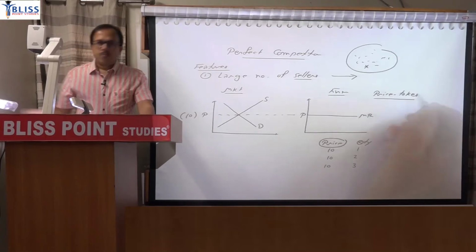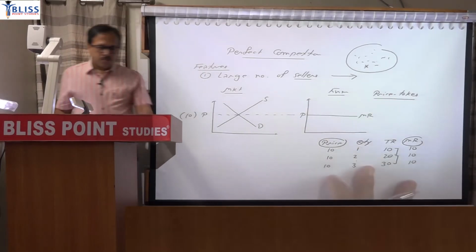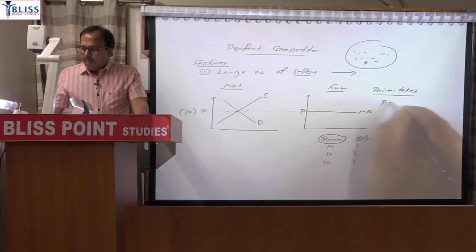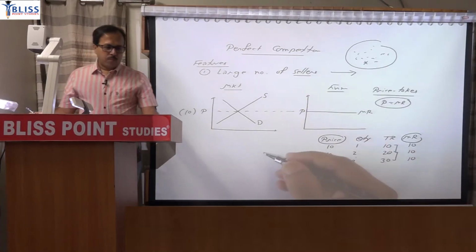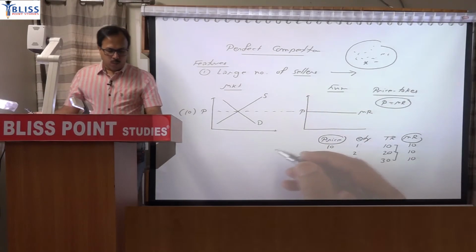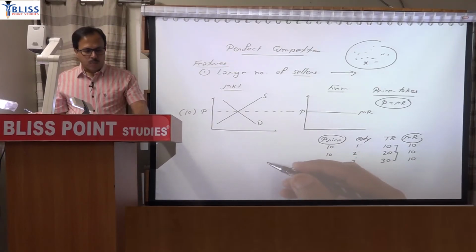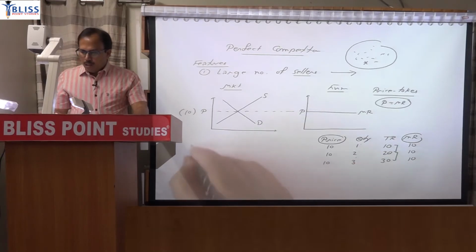Underline the words, firm acts as price taker. Also price is equal to marginal revenue, P equal to MR. Clear?